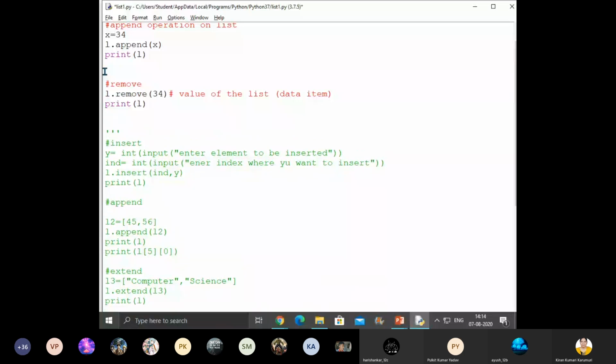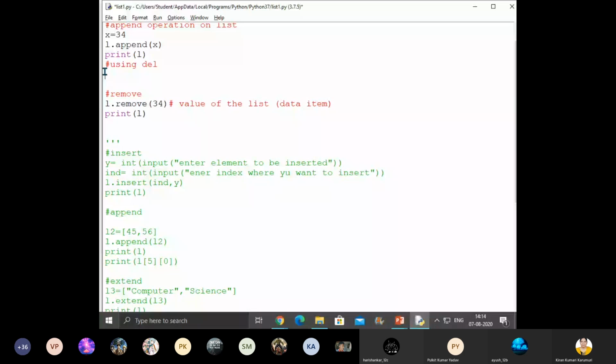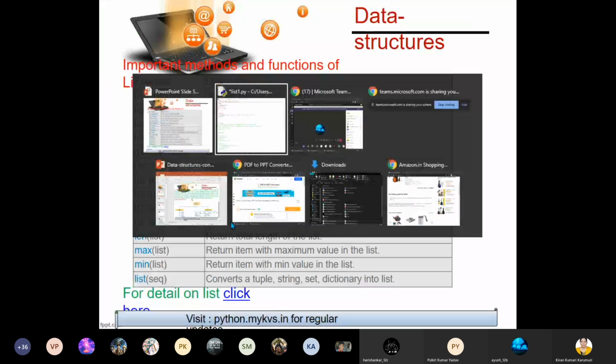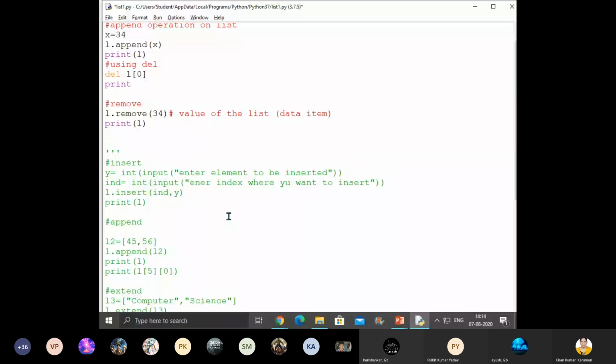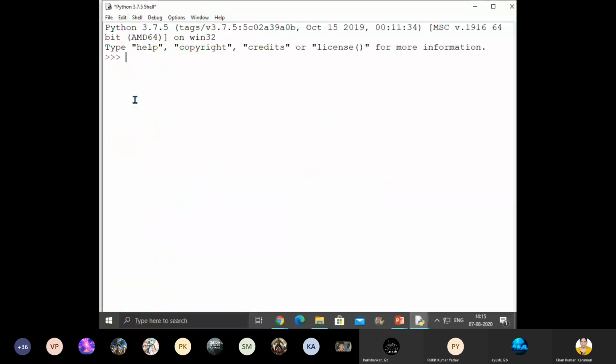So how to delete using del? When you are deleting using del, del is the keyword. What do you want to delete? That is, from which index you want to delete. From the list L, from the 0th position, whatever is there, that you delete. Got it, children? So here, what do we mention? Index. In remove, what do we mention? Value. Is it clear to everyone? So in del the index is to be given, but in the case of the remove function, the value is to be given. Okay, children? So now let me execute and show you.